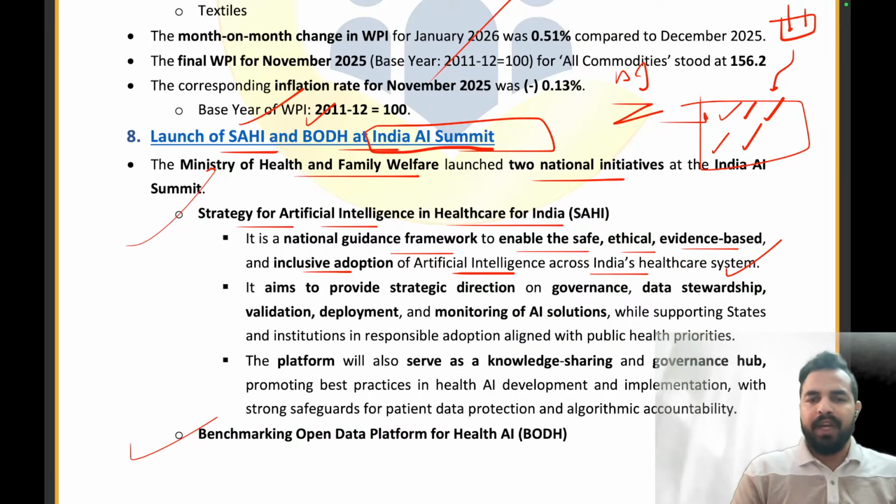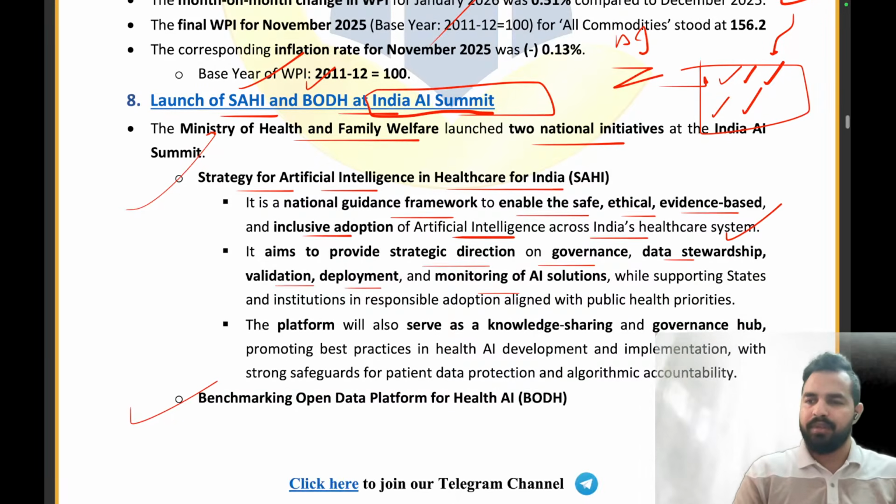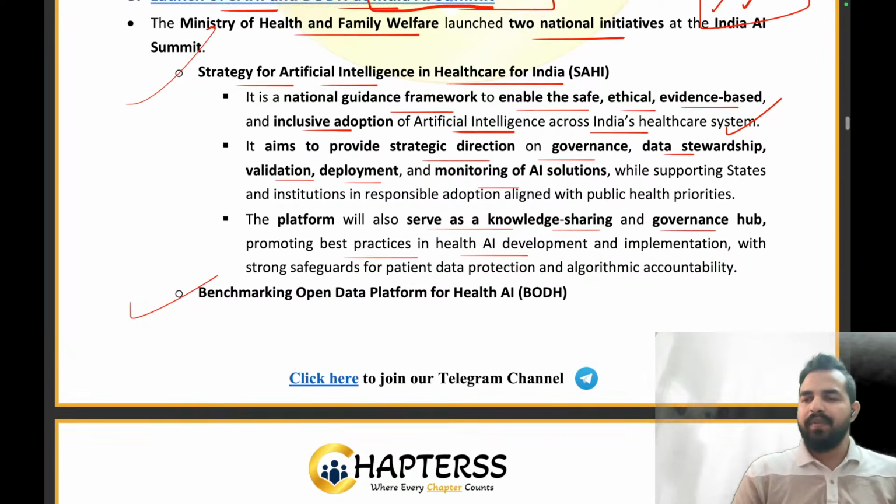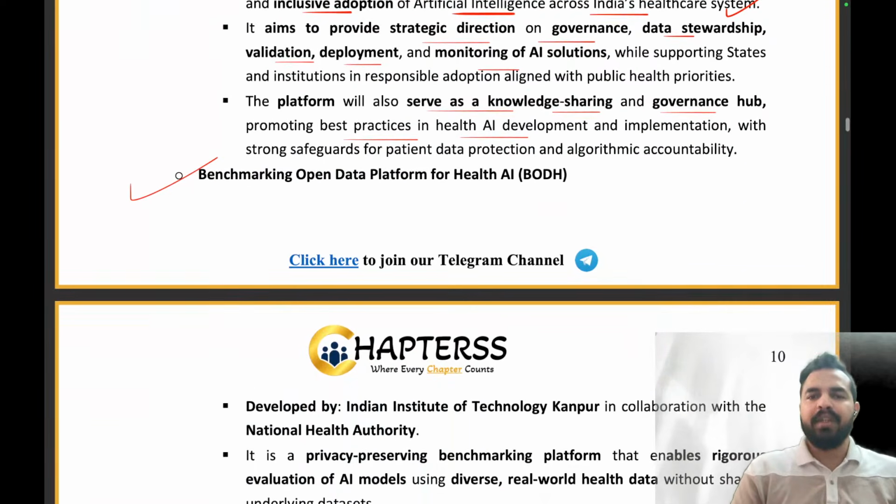It aims to provide strategic direction on governance, data stewardship, validation, deployment, and monitoring of AI solutions. Clearly, it will serve as a knowledge sharing and governance hub, promoting the best practices in health AI development. Clear, everyone? Now let's move on to the next part, that is the BOTH.